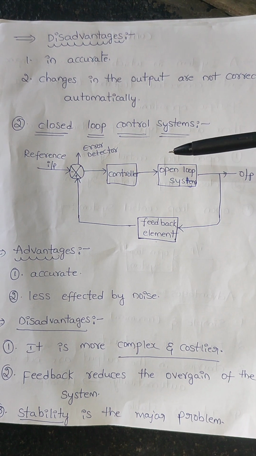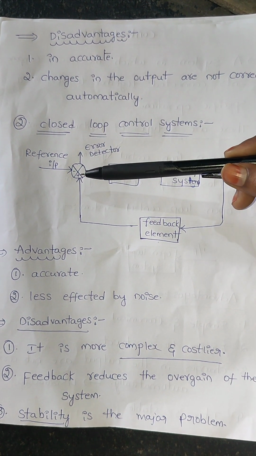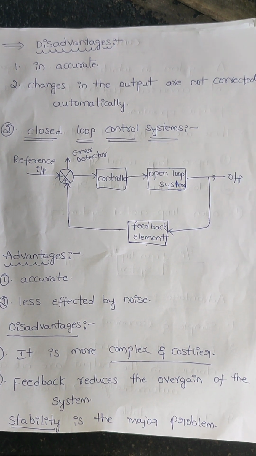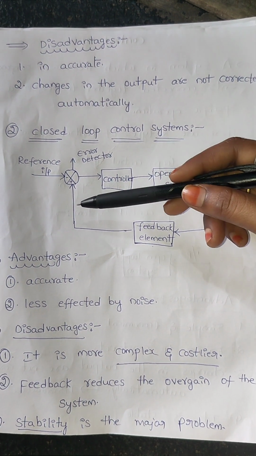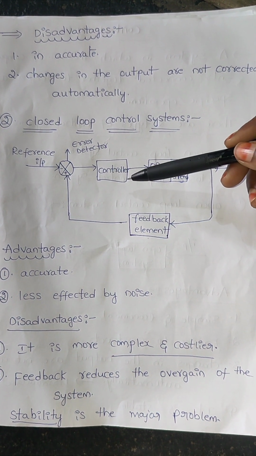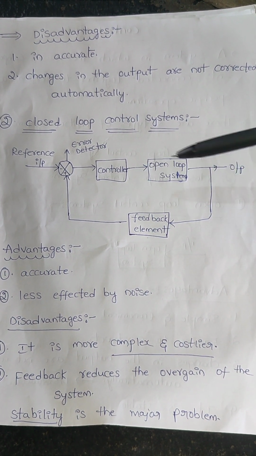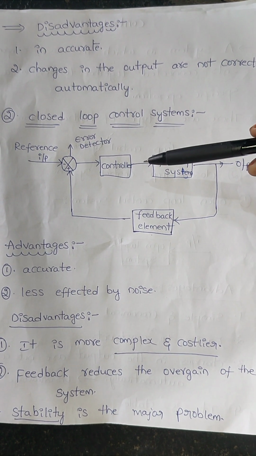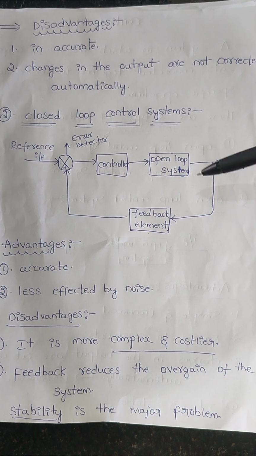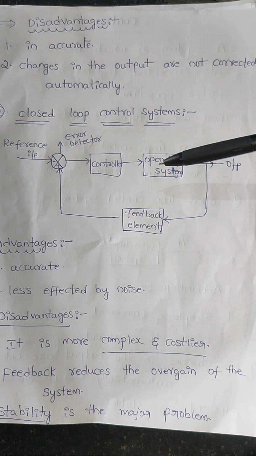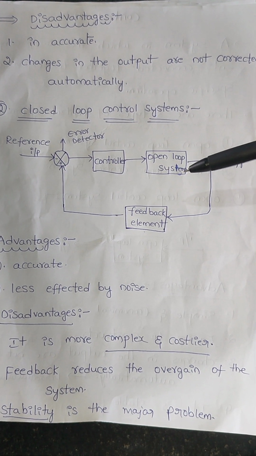Here in the closed loop control system, the input goes into the multiplexer, where we take both values, that means a subtractor and an adder. We consider the adder and subtractor, and we control the circuit. The output of the controller is connected to the input of the open loop control system.